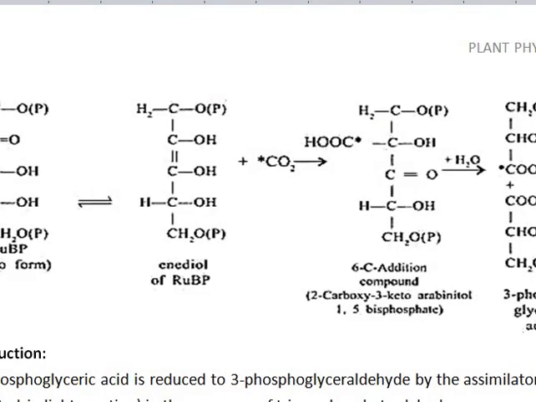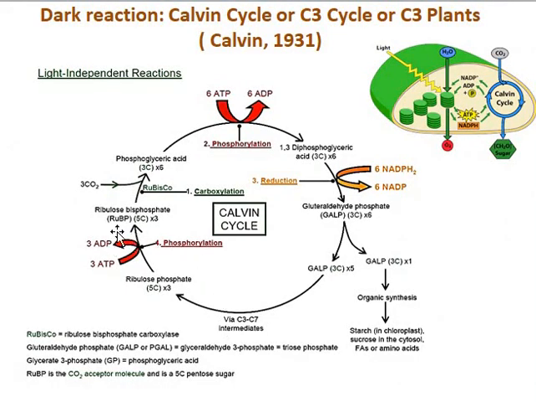The unstable 6-carbon compound, that is 2-carboxy 3-keto arabinitol 1,5-bisphosphate, is formed after the carboxylation process. Then that unstable 6-carbon compound reacts with water and is converted into 2 molecules of a 3-carbon compound called 3-phosphoglyceric acid or 3-phosphoglycerate. This 3-phosphoglycerate undergoes phosphorylation and is converted into 1,3-diphosphoglycerate in the presence of an enzyme, phosphoglycerate kinase.